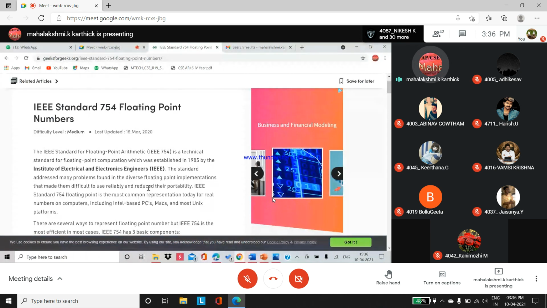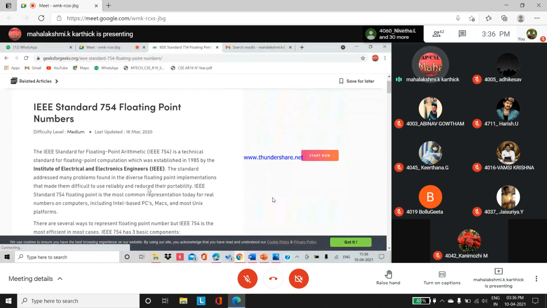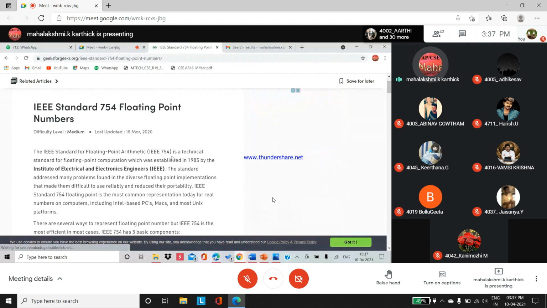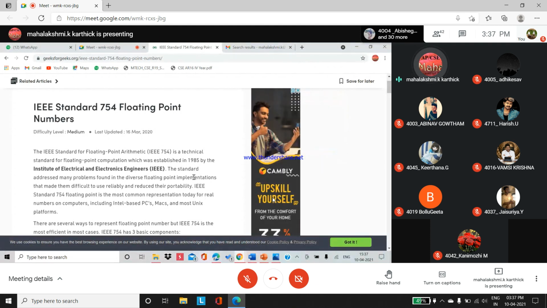Now everyone follows this standard. If you are a computer architect designing an ALU unit, where you have to perform all types of addition, subtraction, multiplication, along with floating point representation and calculation, then to support a large range of floating point numbers you have to follow a standard. That standard is IEEE standard 754 for floating point numbers. IEEE 754 is a technical standard to be followed for floating point computation, which was established in 1985